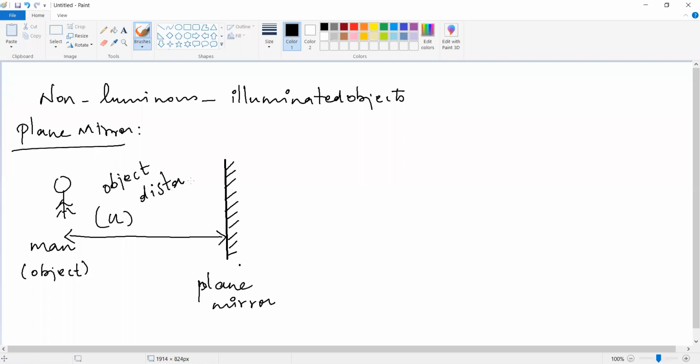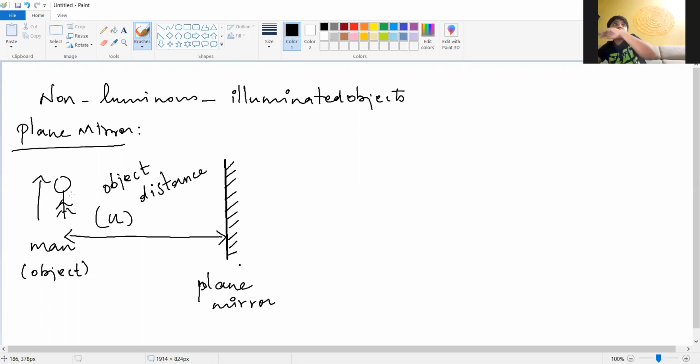What is the meaning of u now? Object distance. Yes, u is the object distance. Now the height of the person. What height can we take? Overall 150 centimeters tall? No, not me, ma'am, I just said it is the height. So the height of the object you can say is h naught. H naught means height of the object.